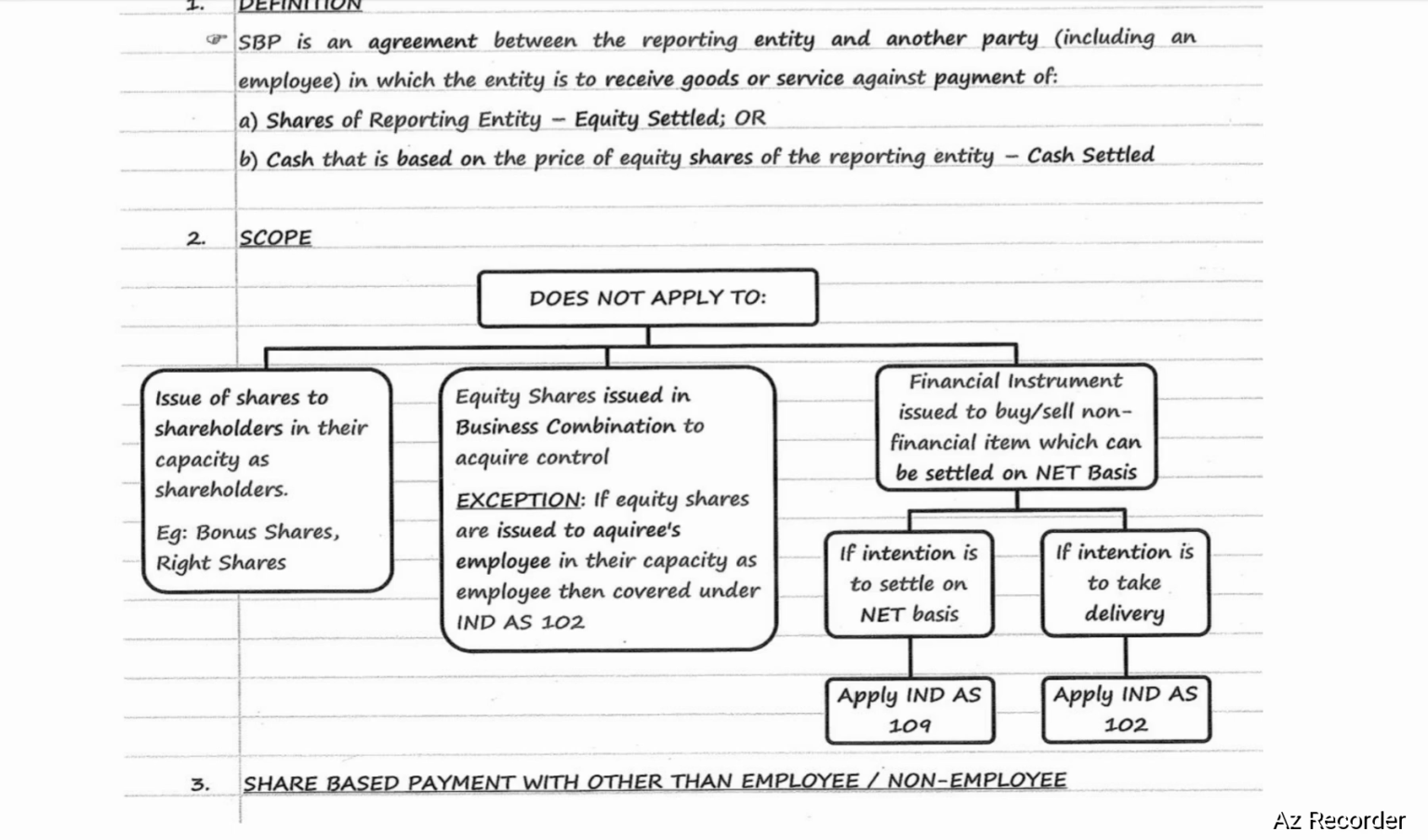Next, financial instruments issued to buy or sell a non-financial item which can be settled on a net basis. If the intention is to settle on a net basis, apply Ind AS 109. If the intention is to take delivery, then apply Ind AS 102. So we need to check the intentions. If the intention is to take the delivery, then Ind AS 102 is applicable. Otherwise, Ind AS 102 is not applicable.